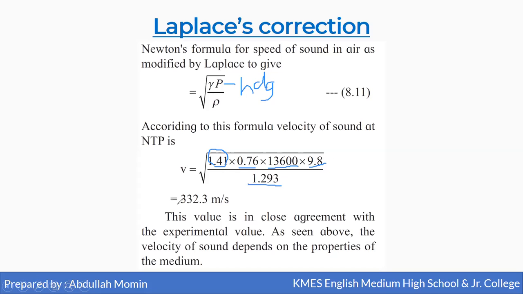So after calculating this, we will get the value of velocity of sound as 332.3 meter per second. This value is in close agreement with the experimental value as seen above. So the velocity of sound depends upon the properties of the medium.